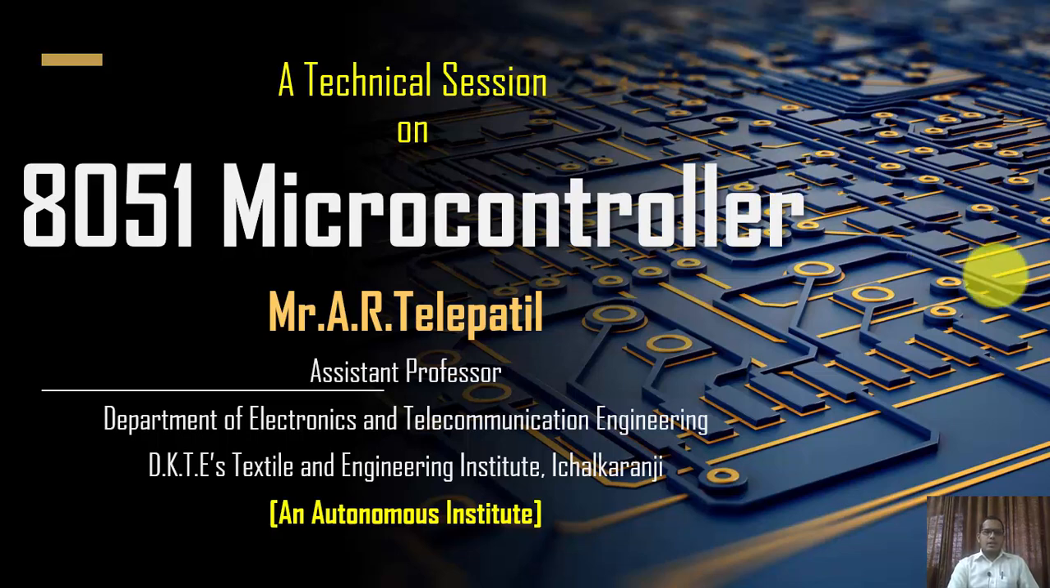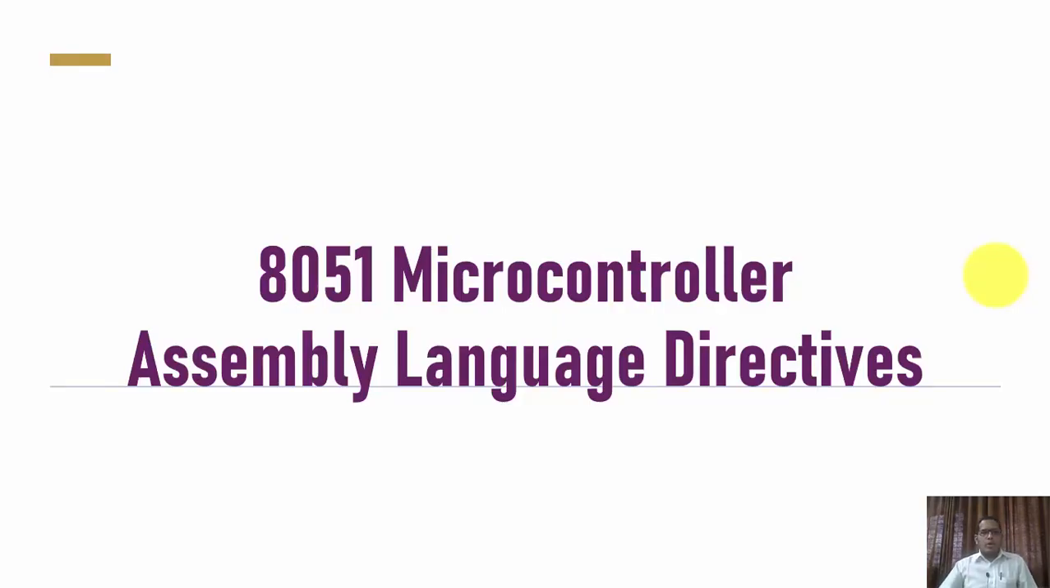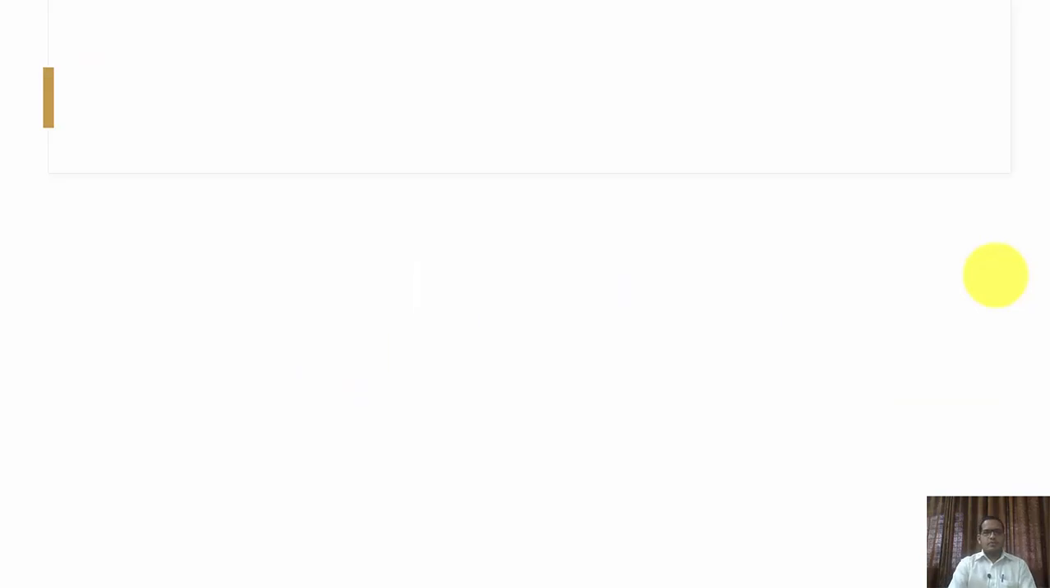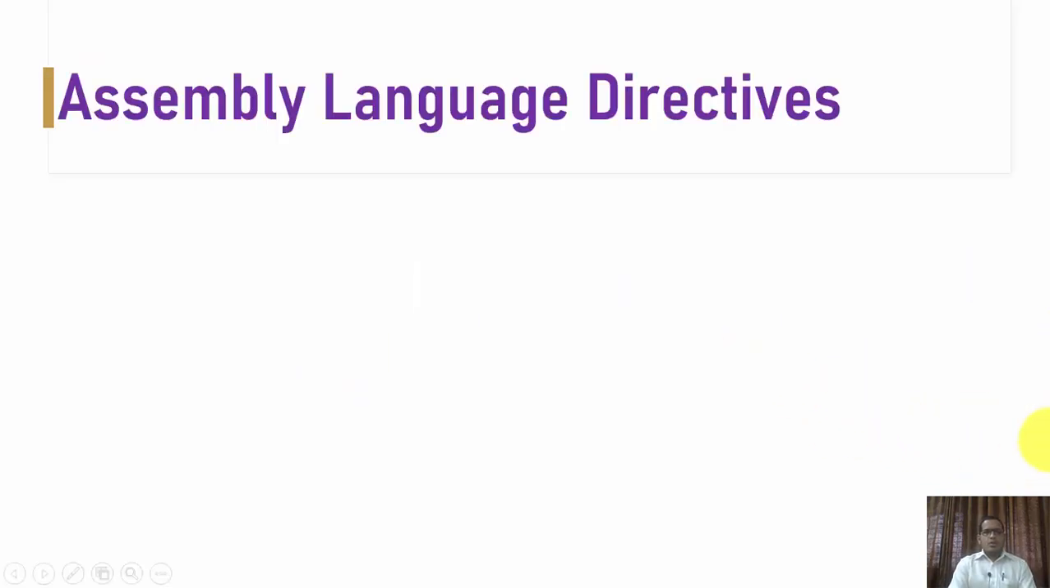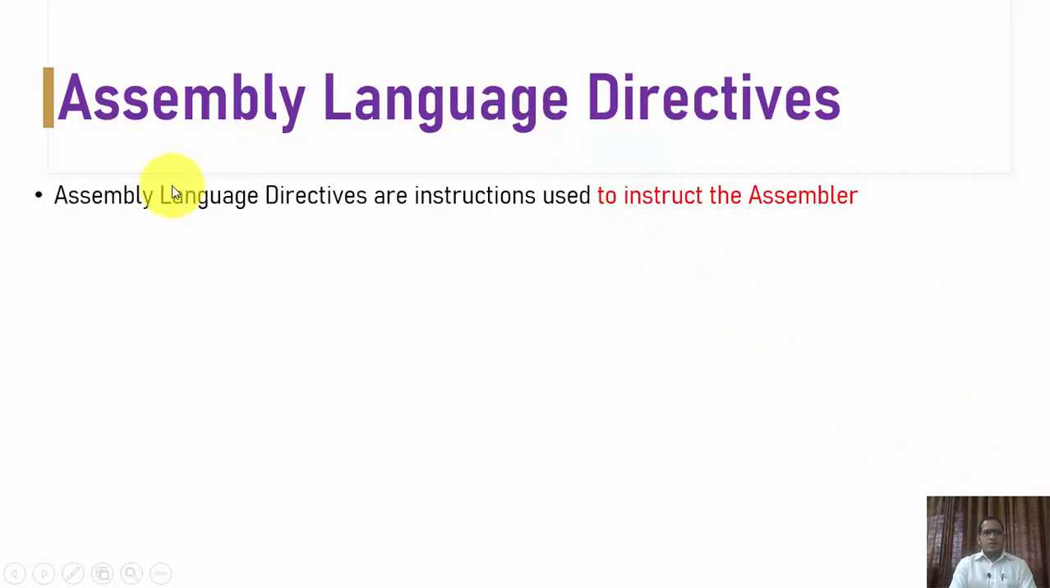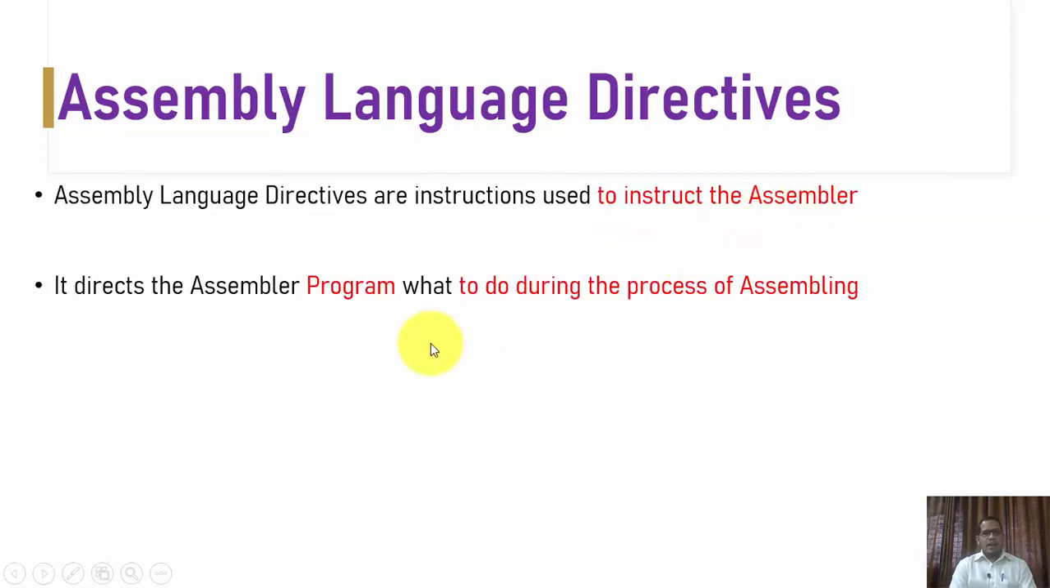In today's discussion, we are going to talk about the 8051 microcontroller assembly language directives. So, what are directives? Assembly language directives are instructions used to instruct the assembler. They direct the assembler program what to do during the process of assembling.